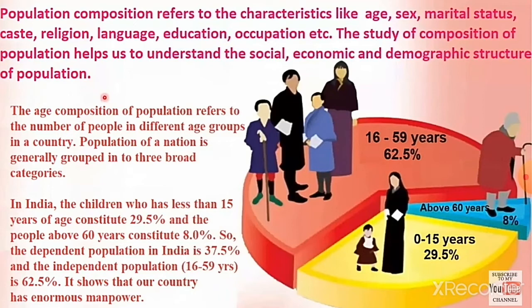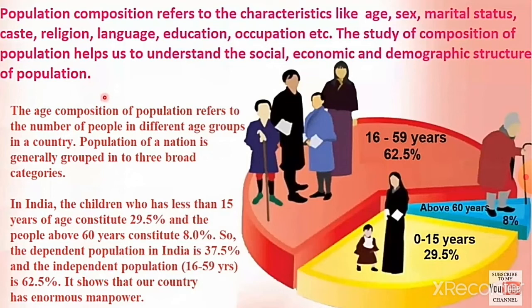The age composition of population refers to the number of people in different age groups in a country. Population of a nation is generally grouped into three broad categories. The age composition is classified into children who are less than 15 years of age, the people above 60 years, and then the people between 16 to 59 years.